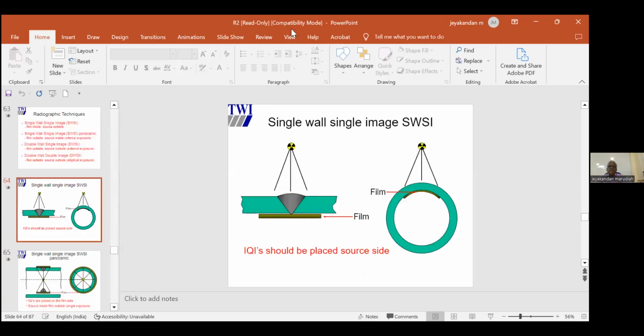Okay. So this is the basic radiography arrangement. To take radiography, we need 3 things. We need a source, we need an object, we need a film. Object is your part, vessel, pipe, plate, anything. Now, let us discuss what is the basic principle of radiography testing.